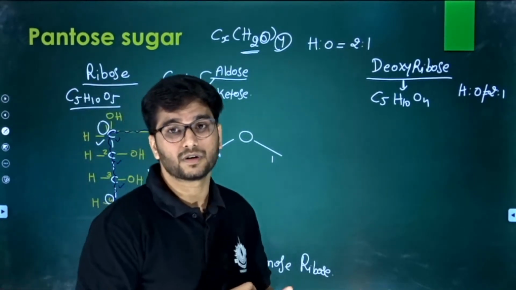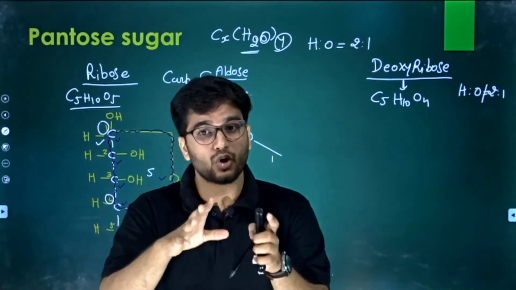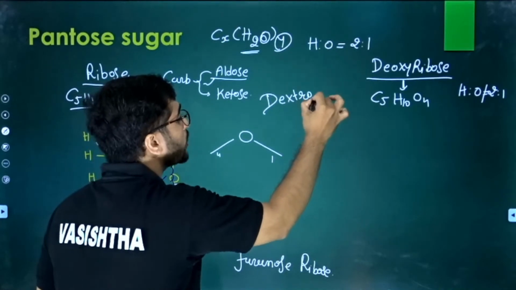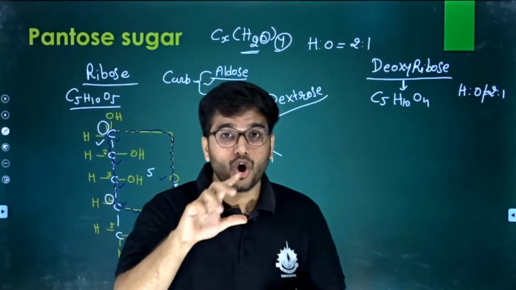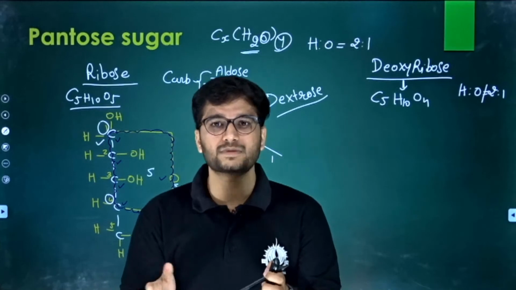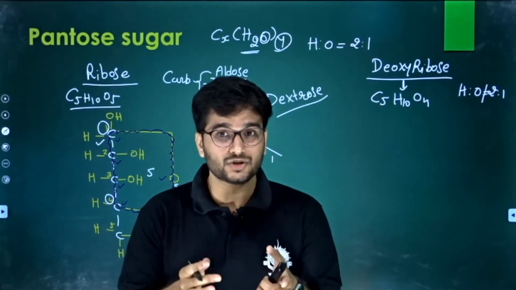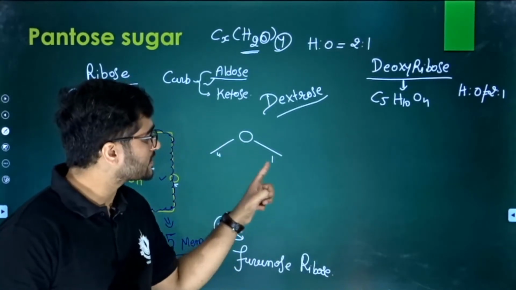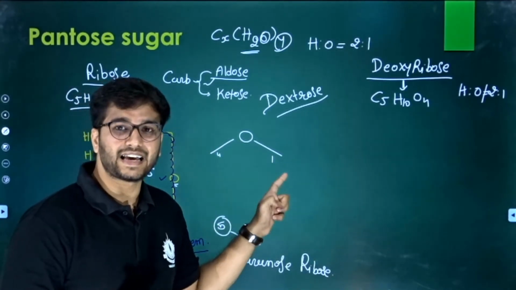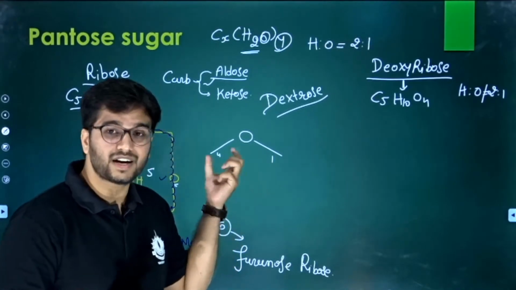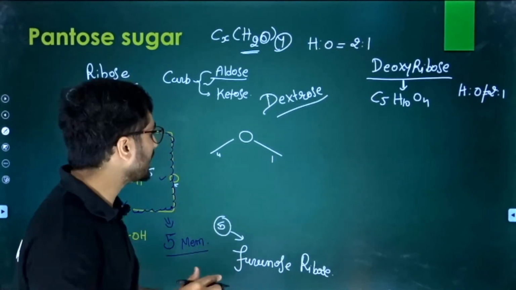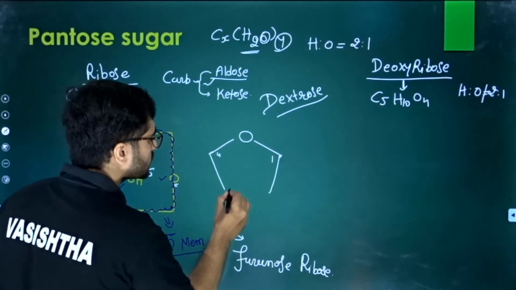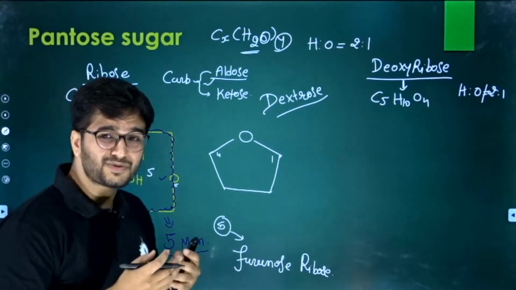Because always remember, ribose and deoxyribose are both dextrose sugars. What do you mean by dextrose sugar? All the sugars that rotate in the clockwise manner are known as dextrose sugars, and that's why we put them in such a manner. So oxygen's this valency is to the first carbon and this is the fourth. Clear? So let's finish this. We have 2 carbons remaining, so the ring will be like this. There is no mug up here.